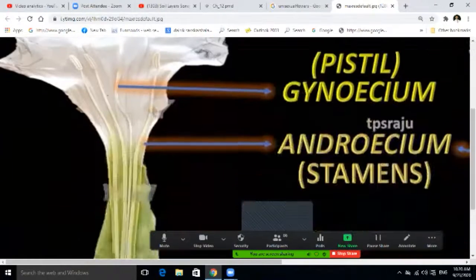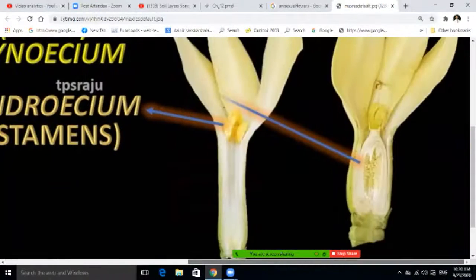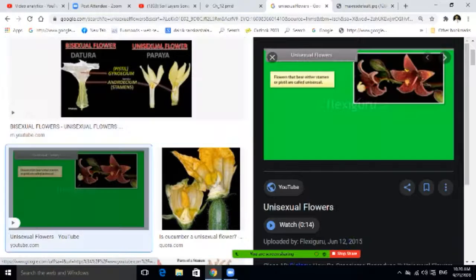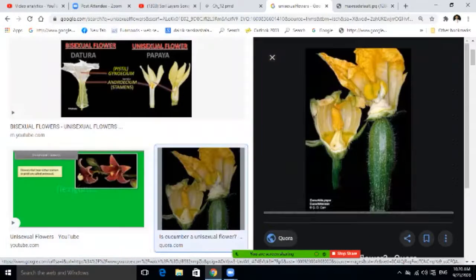In this papaya, either only stamens are present or only pistils are present. So that is basically called a unisexual flower. There are so many different types of unisexual flowers, right?